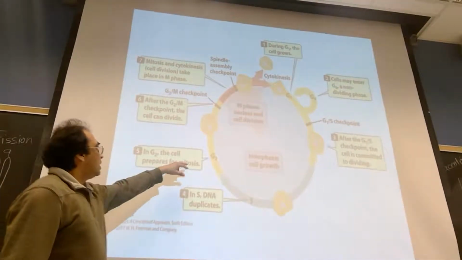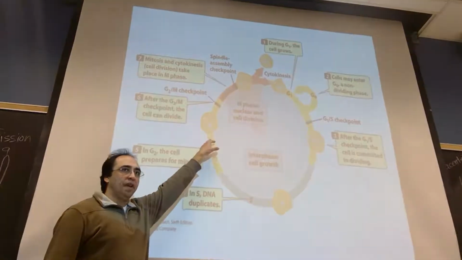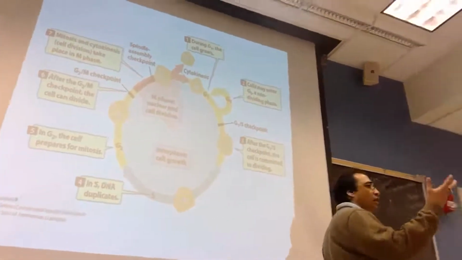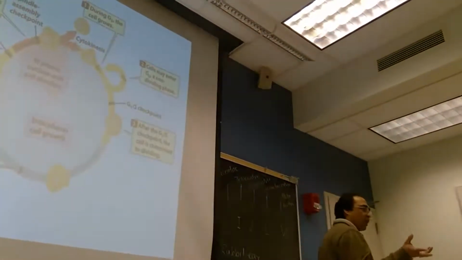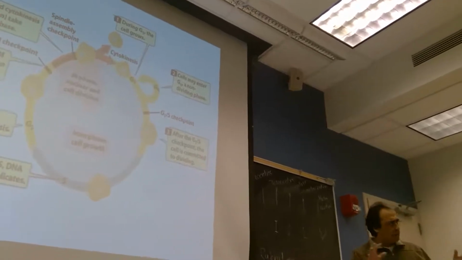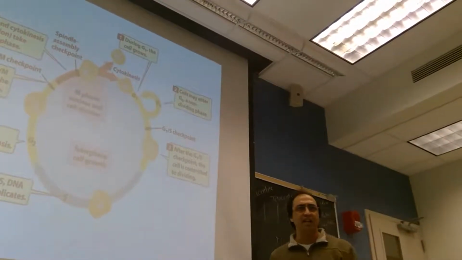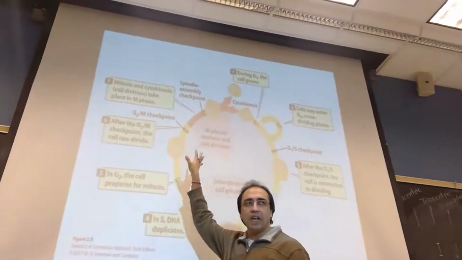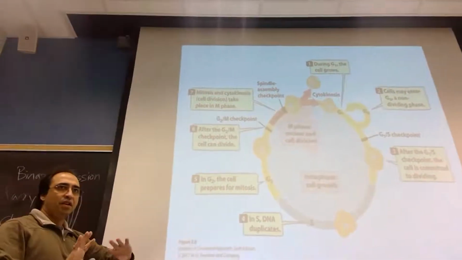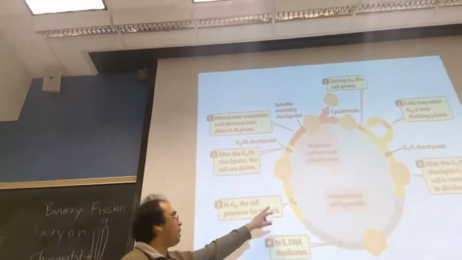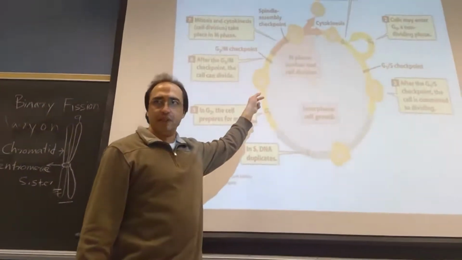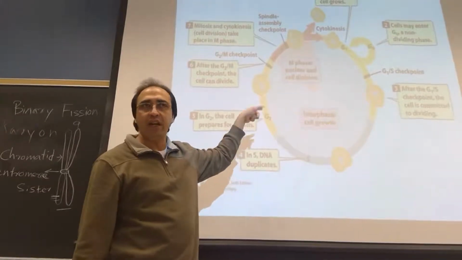Then it comes to the G2 phase. In the G2 phase, the cell is preparing for cellular division. That means it needs to form the spindle fibers, so they need to accumulate the tubulin protein inside and other things. They need energy and other things. So that is preparing for the divisional process in the G2 phase. There is no DNA synthesis there, only preparation for division. There is no synthesis, that's why it is called gap 2 phase.